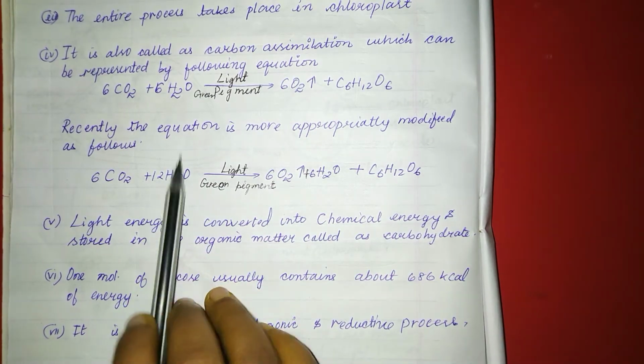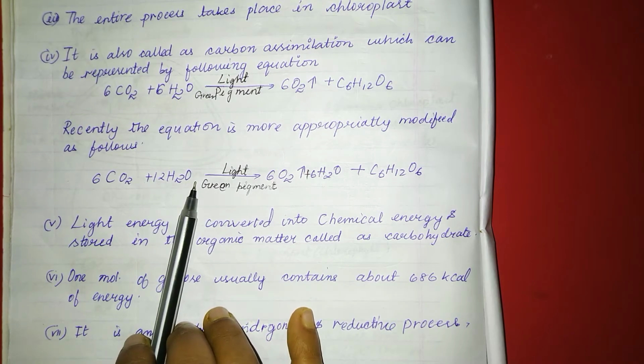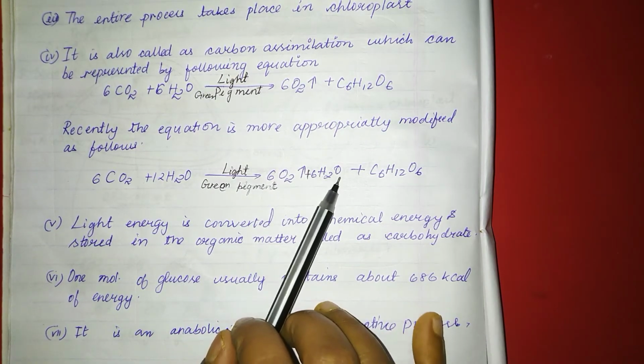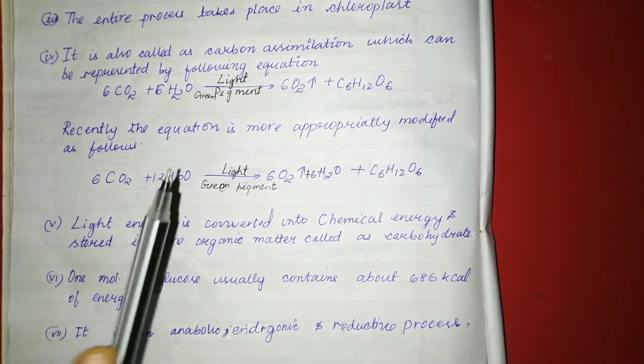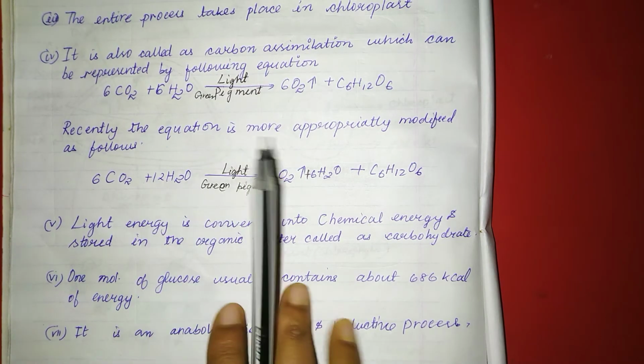So here instead of 6H2O it is written as 12H2O, which will give rise to 6 molecules of O2 and 6 molecules of water and 1 molecule of glucose. So this is a modified equation of photosynthesis.